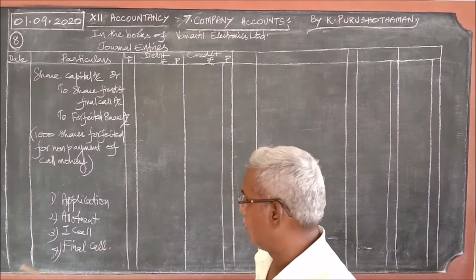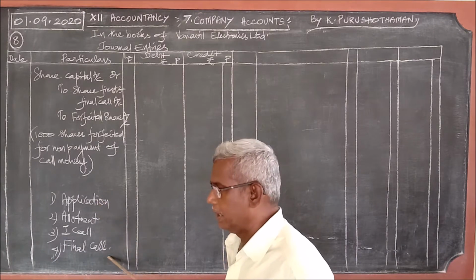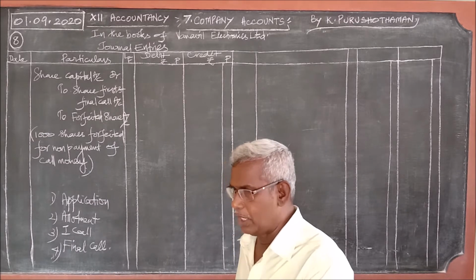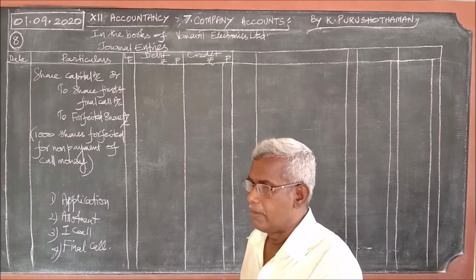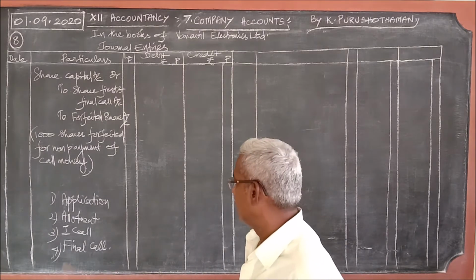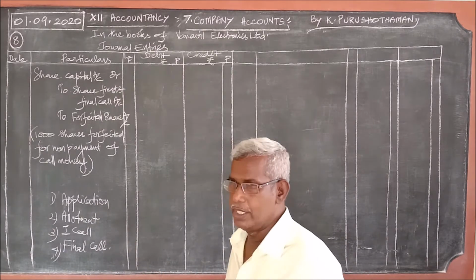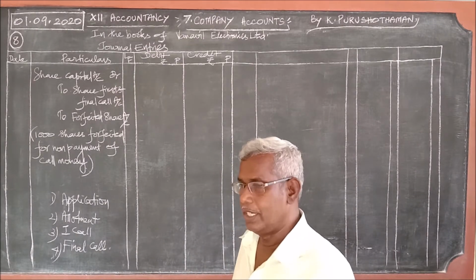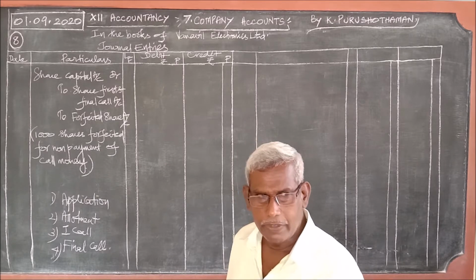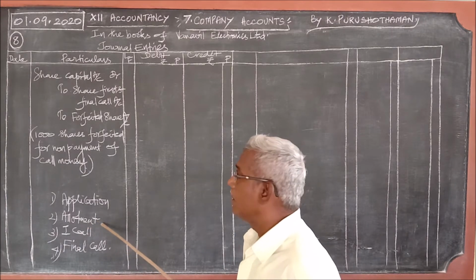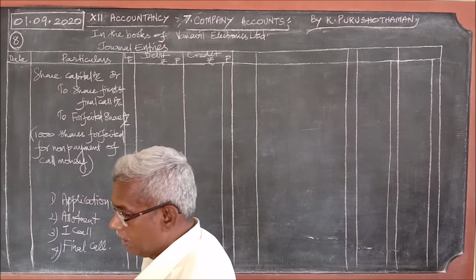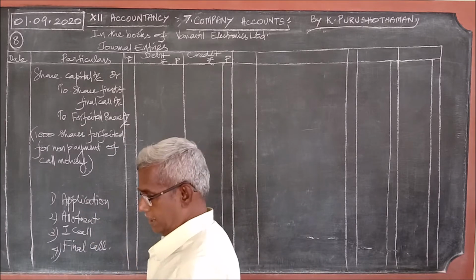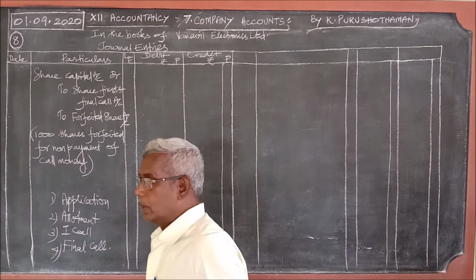But in allotment, first call, final call, in these three stages, some of the shareholders may not pay the money due to that particular stage for various reasons. Maybe out of station, the financial condition may not be better, whatever the reason, non-payment is possible here. And if the payment is not paid, what will the company do?